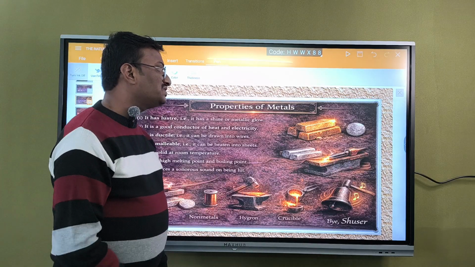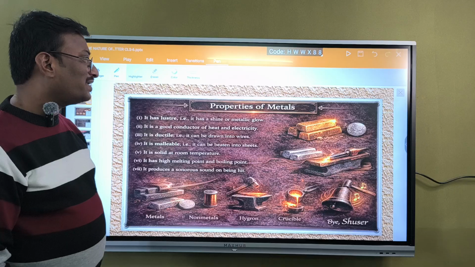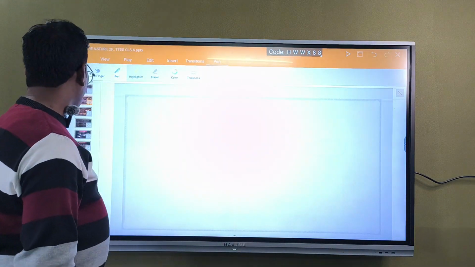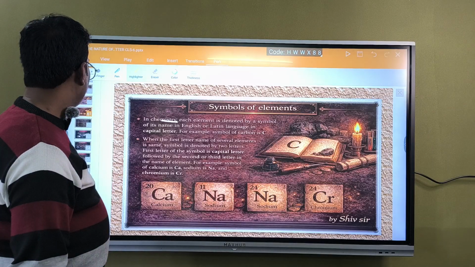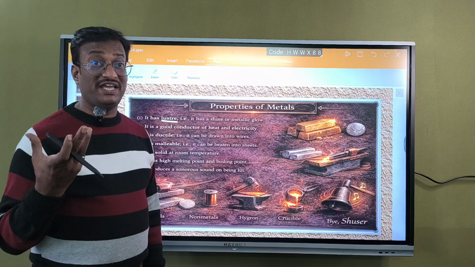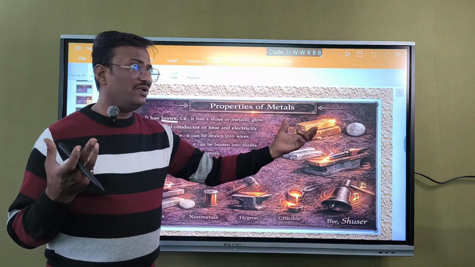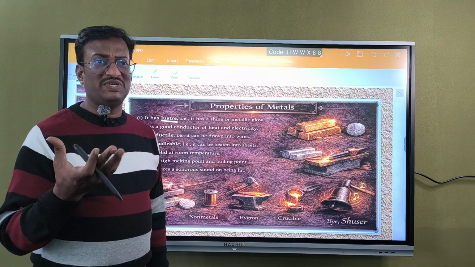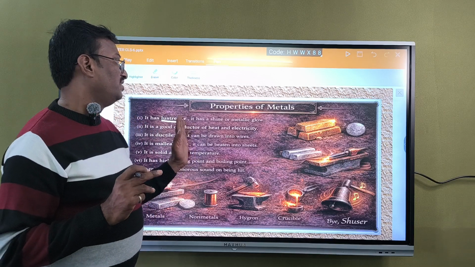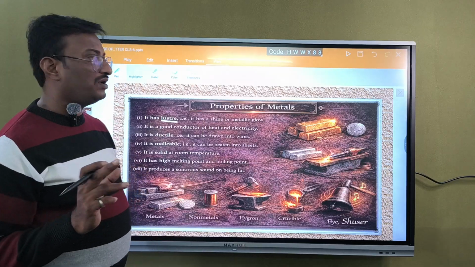Next one, properties of metals. So what are the properties of metals? The first property is luster. So what is the meaning of luster? Luster in the sense shiny. Generally the metals will be shiny. If you take silver, it will be shiny. If you take gold, it will be shining, glowing or shining.